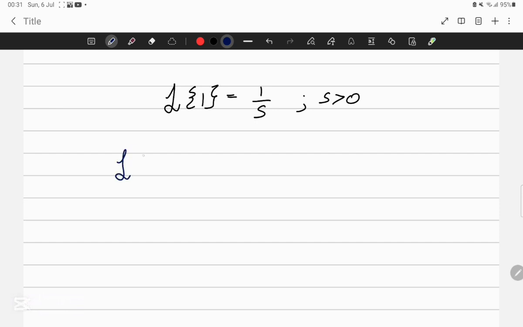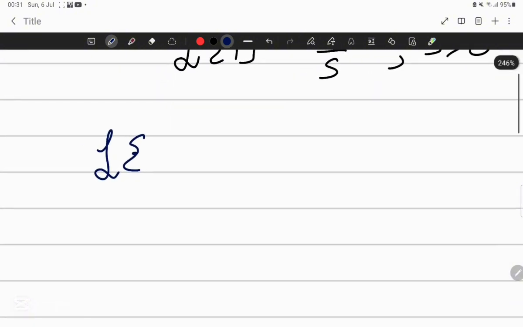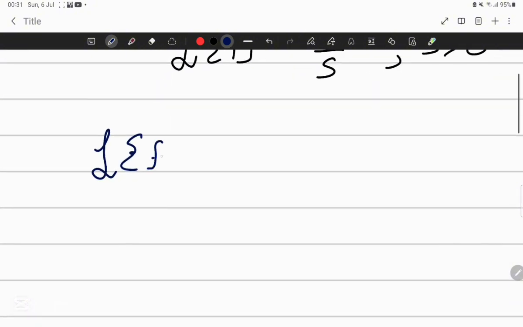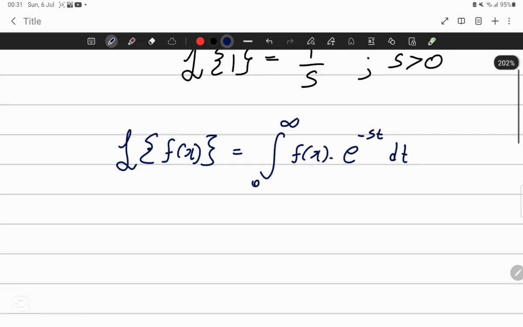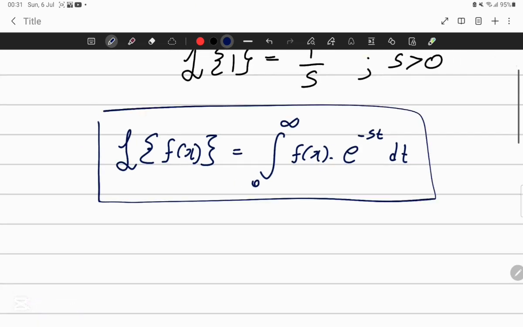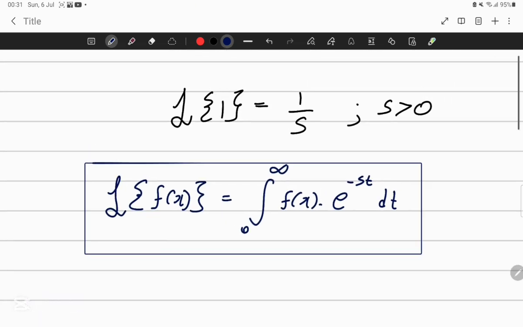Firstly, let's see what a Laplace transformation is. The Laplace transformation of f(x) is the integral from 0 to infinity of f(x) times e to the power minus st dt, and this is the Laplace transformation formula. So let's find this value.